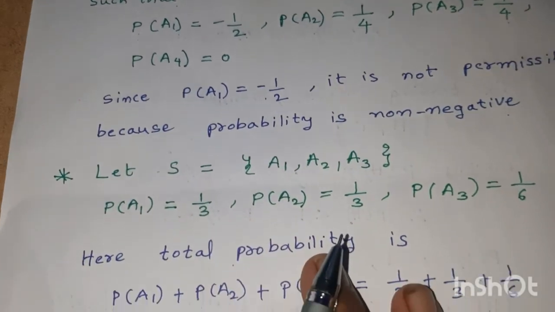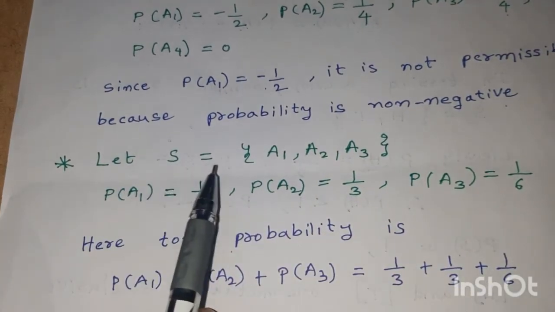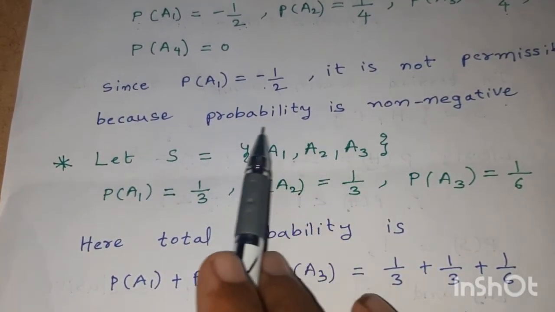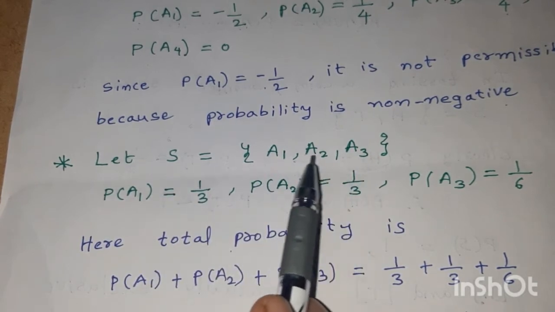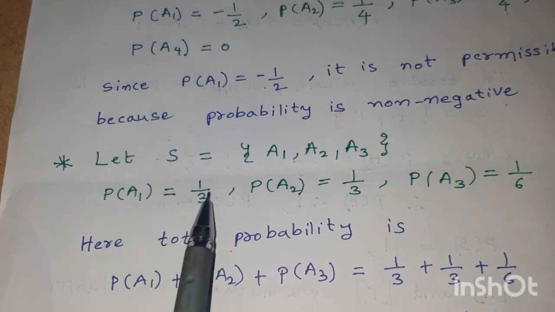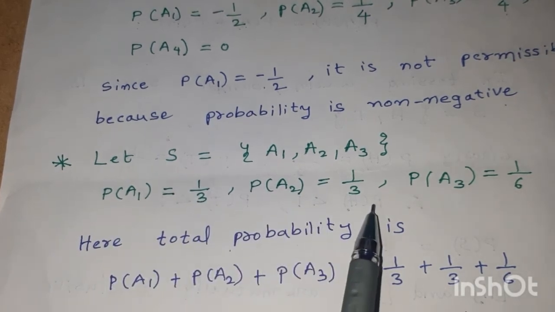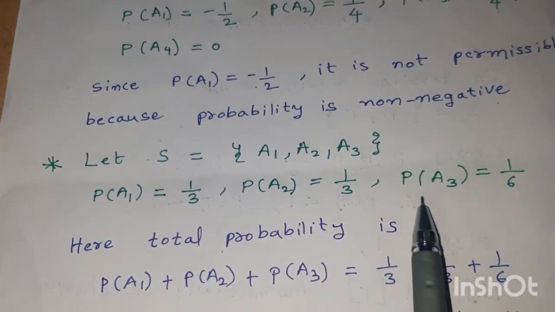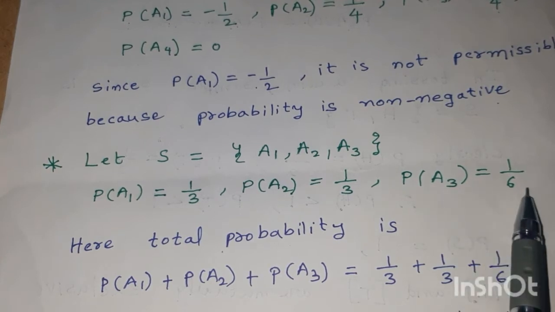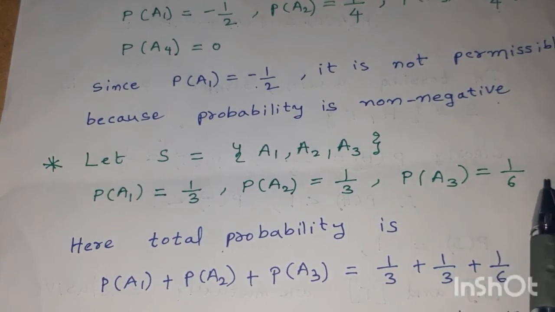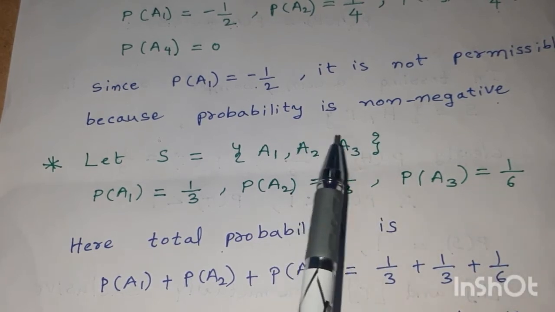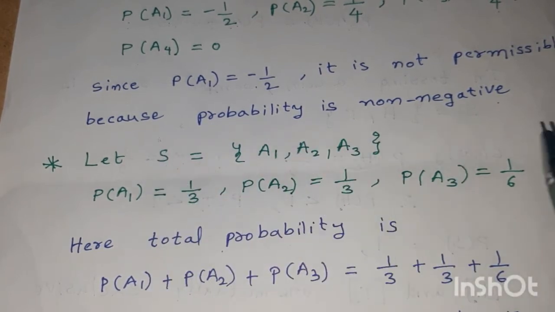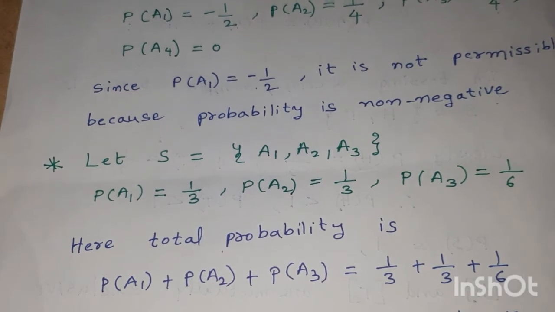Now let us go to the second problem. Let capital S be a sample space defined as A1, A2, A3, whereas the probabilities are given as P of A1 is 1 by 3, P of A2 is equal to 1 by 3, P of A3 is equal to 1 by 6. Let us use the axioms of probability to check whether this sample space is permissible or not.